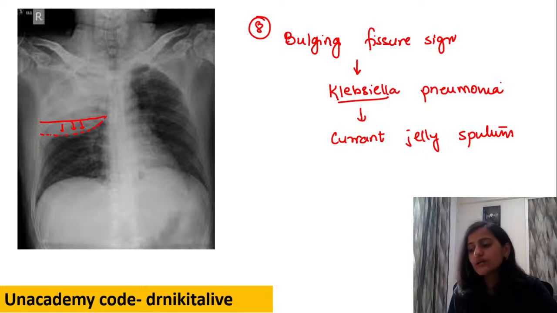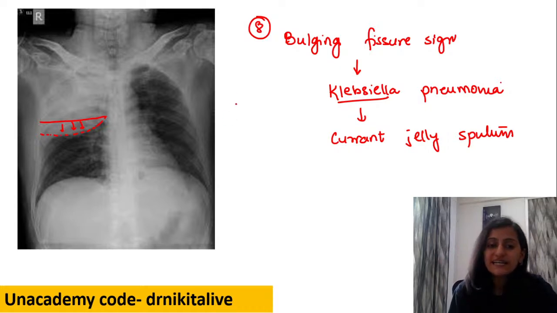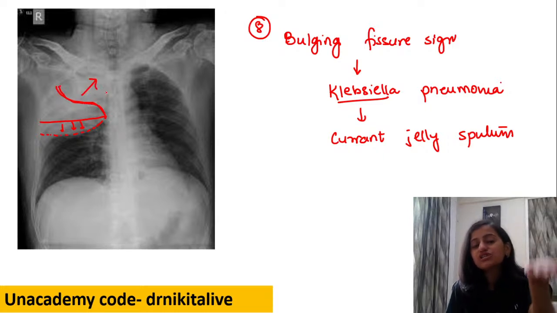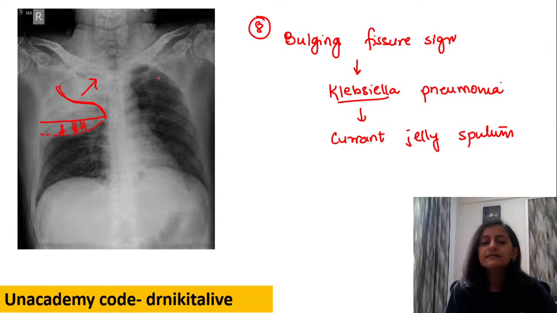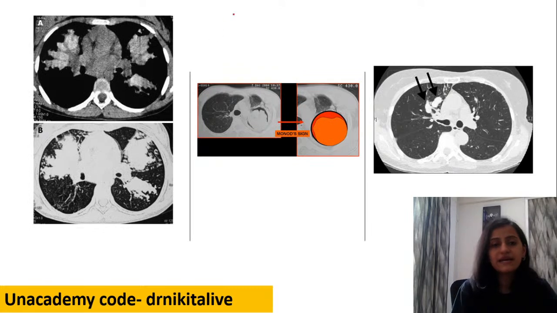This is not the golden S sign. Golden S, as the term says, will be like an S. There's a collapse, and the fissure is pulled up. Here the fissure is pushed down. It is the bulging fissure sign. So this is most commonly Klebsiella pneumonia. Going to the next one.